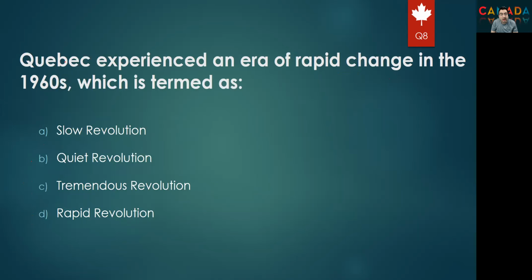Next question. Quebec experienced an era of rapid change in the 1960s, which is termed slow revolution, quiet revolution, tremendous revolution, or rapid revolution. We know that the Quebec revolution was called the quiet revolution. Quiet revolution.